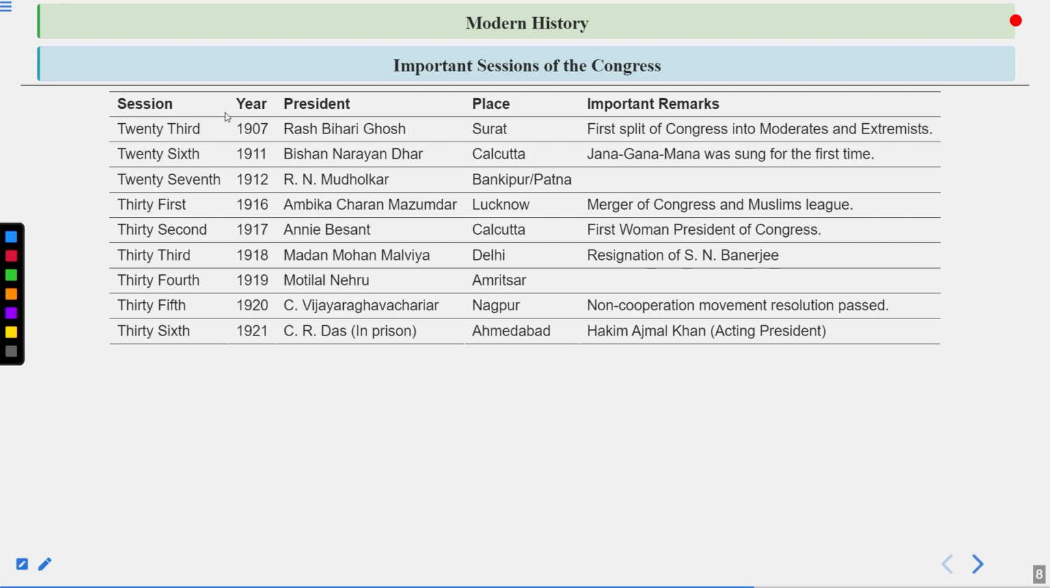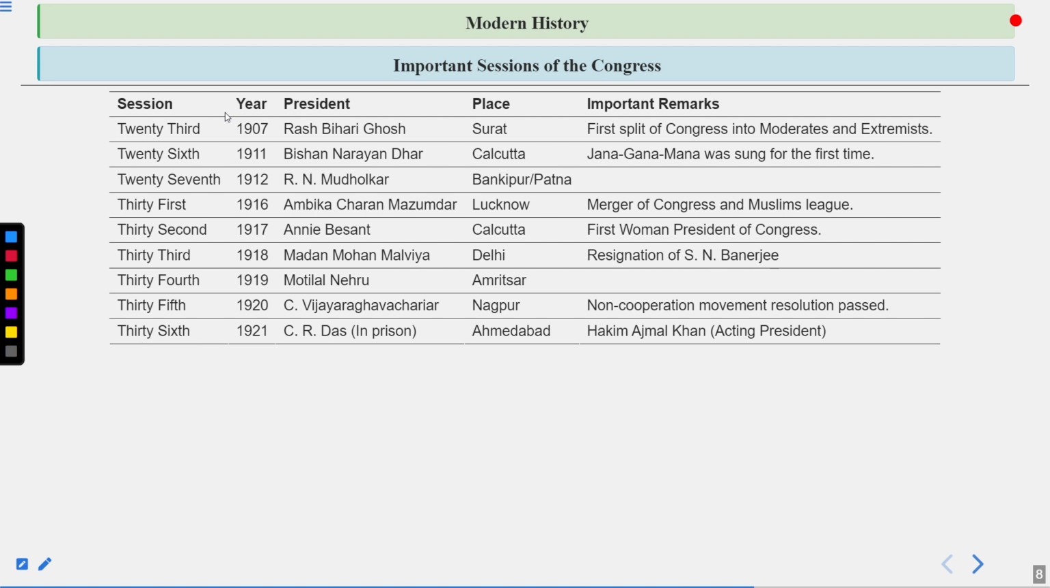So this was the way of Britishers to suppress the extremism in our country. They were okay with the moderates, but not with the extremism. That is why they particularly imprisoned both of them. Then comes the 26th session, very important, 1911, Bishan Narayan Dhar at Calcutta. He became the president, and Jan Gan Man was sung for the first time. So there's a big story behind it.